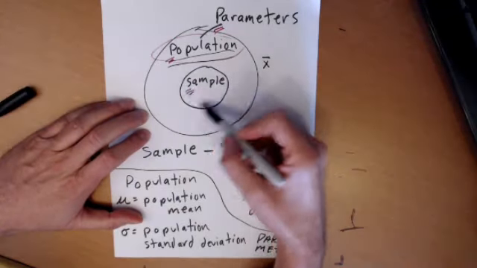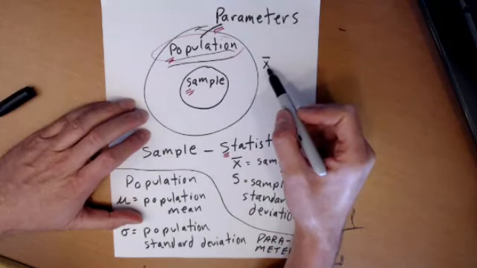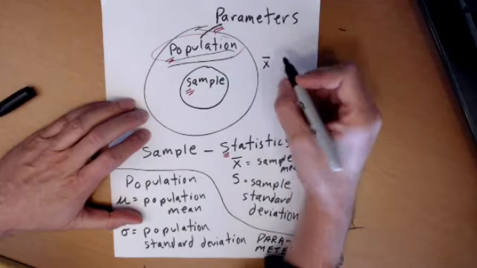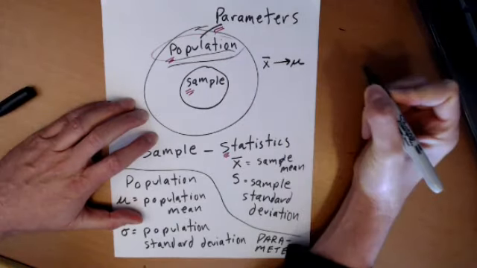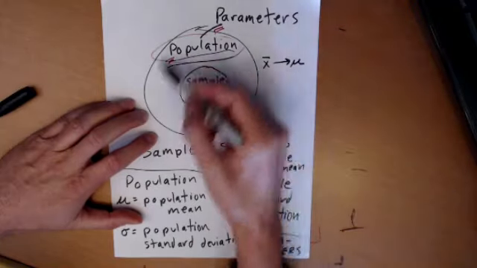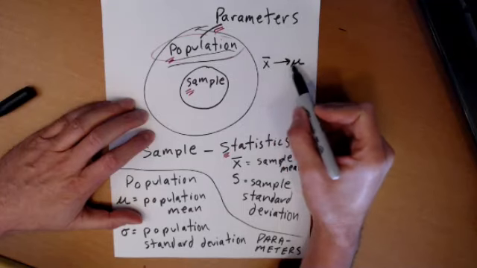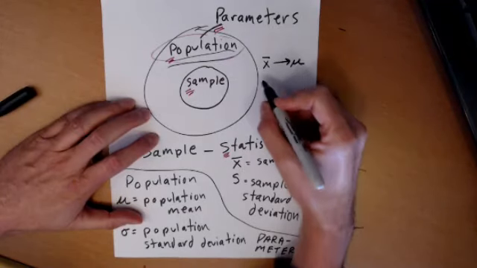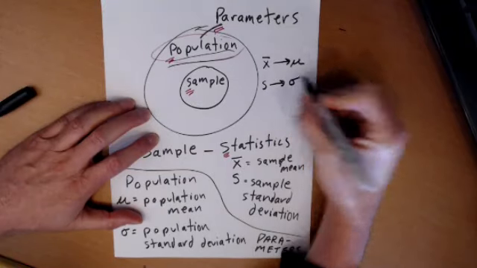If this is a good unbiased sample and we were to get a mean height from that sample, it would probably be a pretty good approximation to the actual mean height of students at the whole school, the total population. So X bar is a good approximation of mu. And similarly, S is a good approximation of sigma.